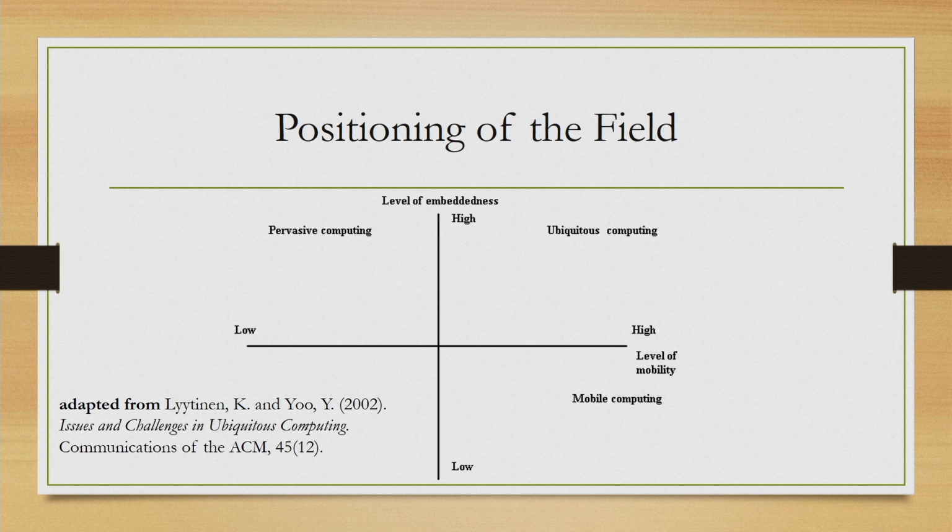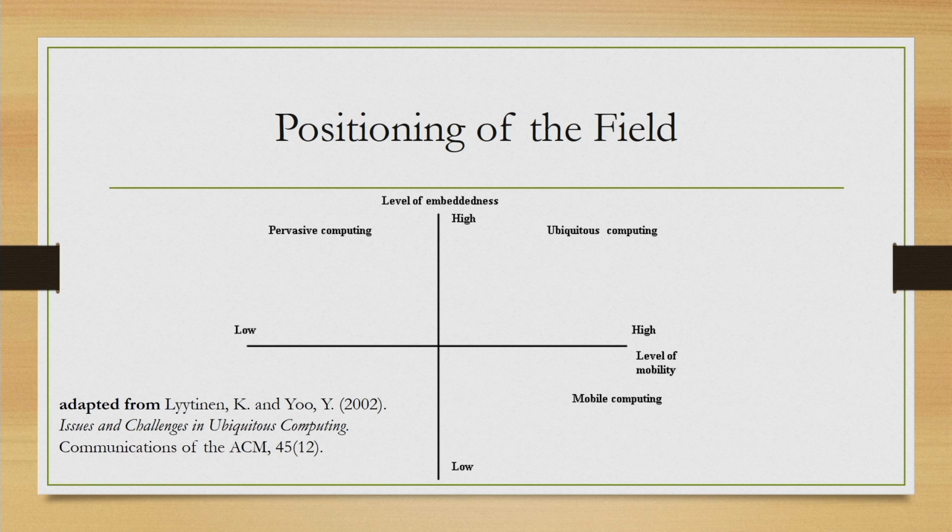That is ubiquitous computing. When we are not surrounded by computers, only a few computers are there, but they are all highly mobile, then we are in the mobile computing environment. And this figure is taken from the article by Lyytinen and Yoo, and if you are more interested, you can have a look at the original article.